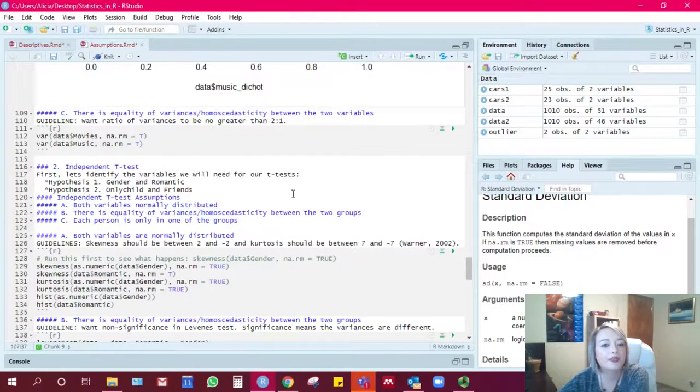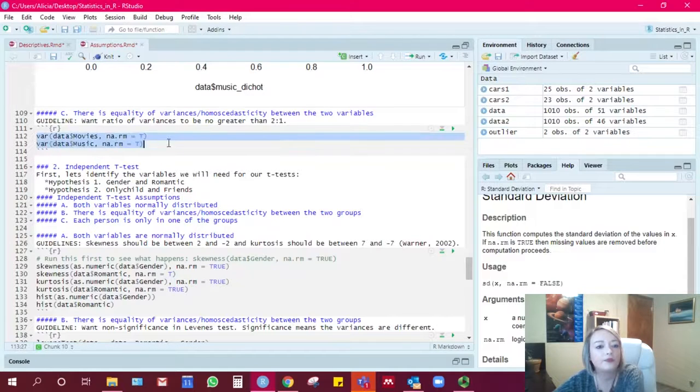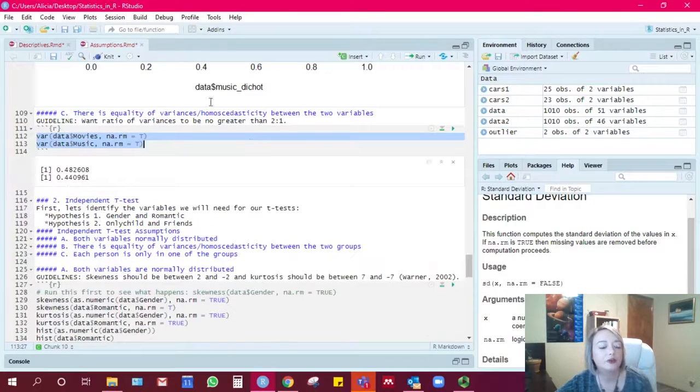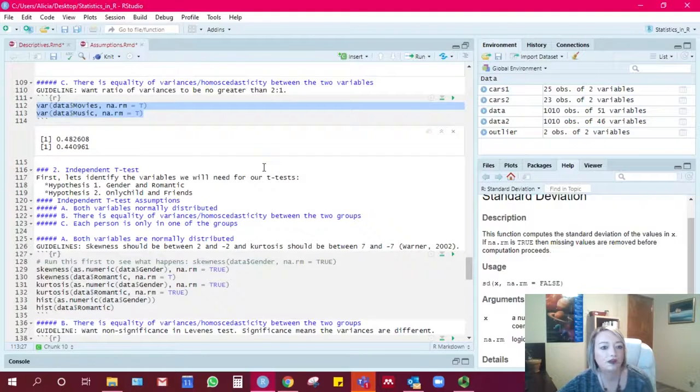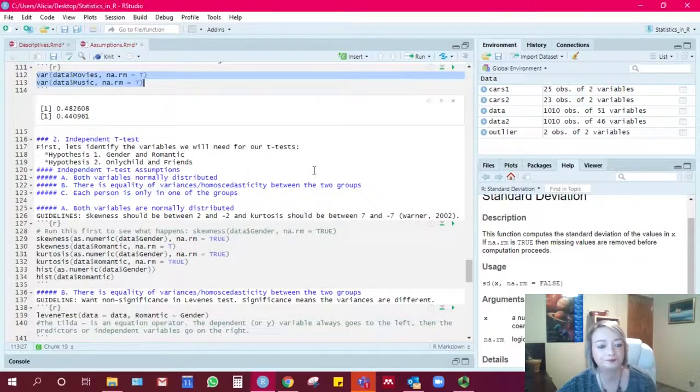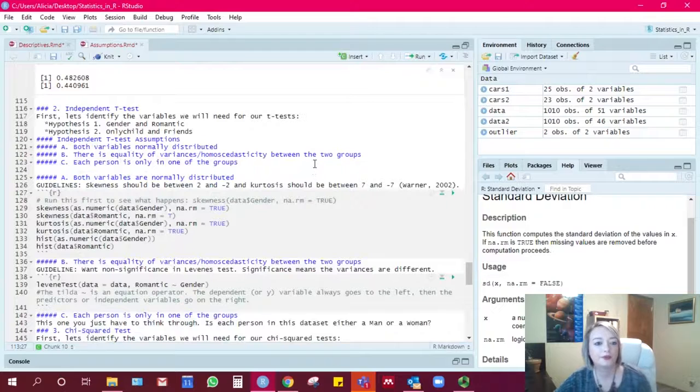Okay, and then we want equality of variances or homoscedasticity. We want the ratio of variances to be no greater than 2 to 1. So we're going to grab the variance for movies and the variance for music, and those are very close to each other, so that's very close to a 1-to-1 ratio. So we're good there.